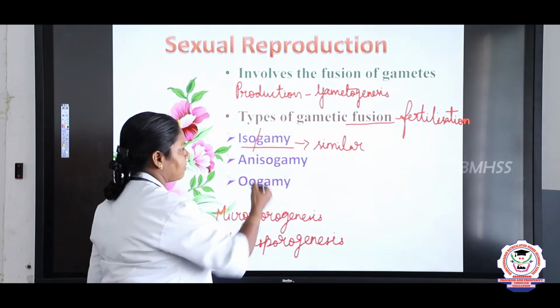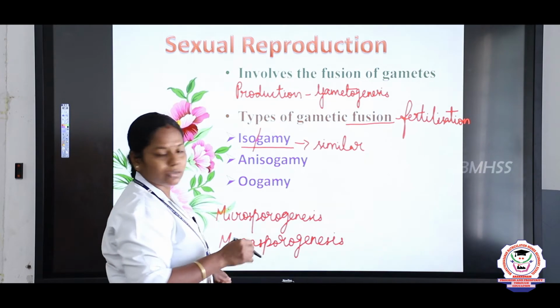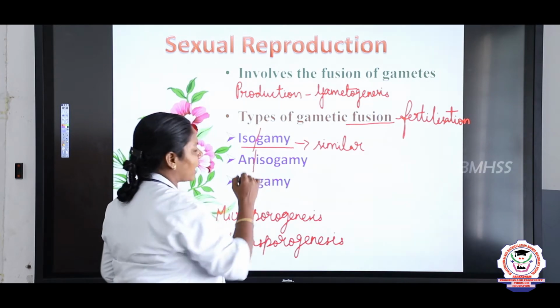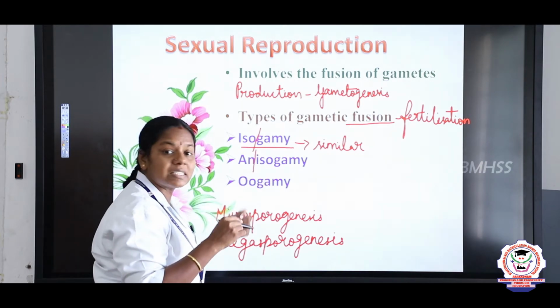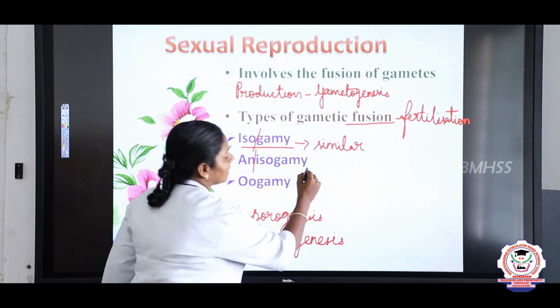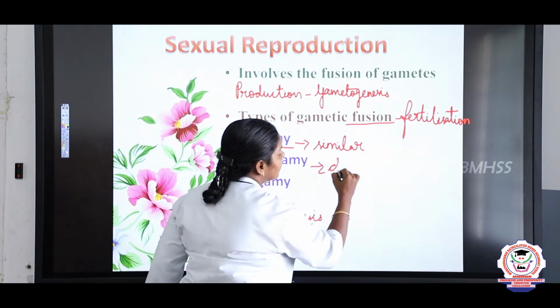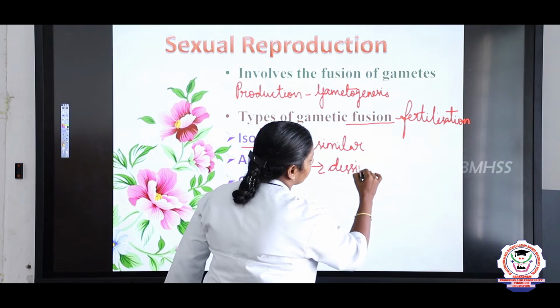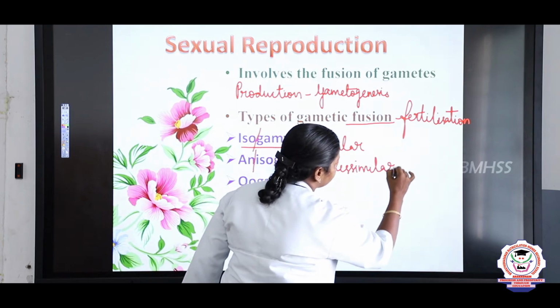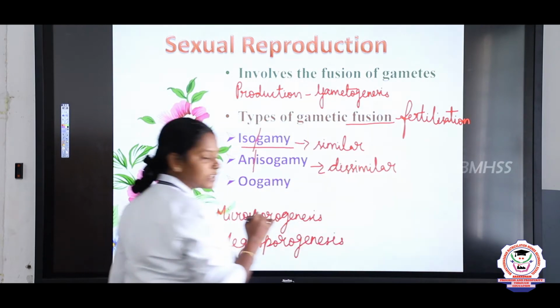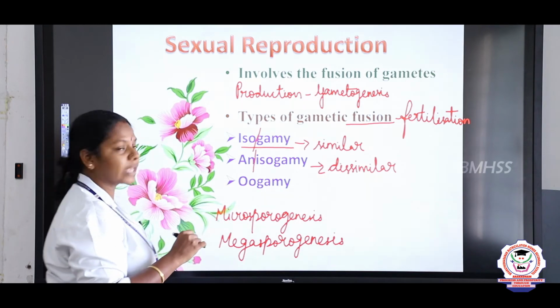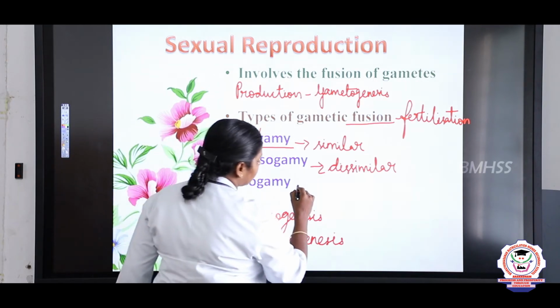And anisogamy is the opposite of isogamy. In anisogamy, similarity is absent, so the gametes are dissimilar. The fusion of dissimilar gametes is anisogamy. And oogamy.